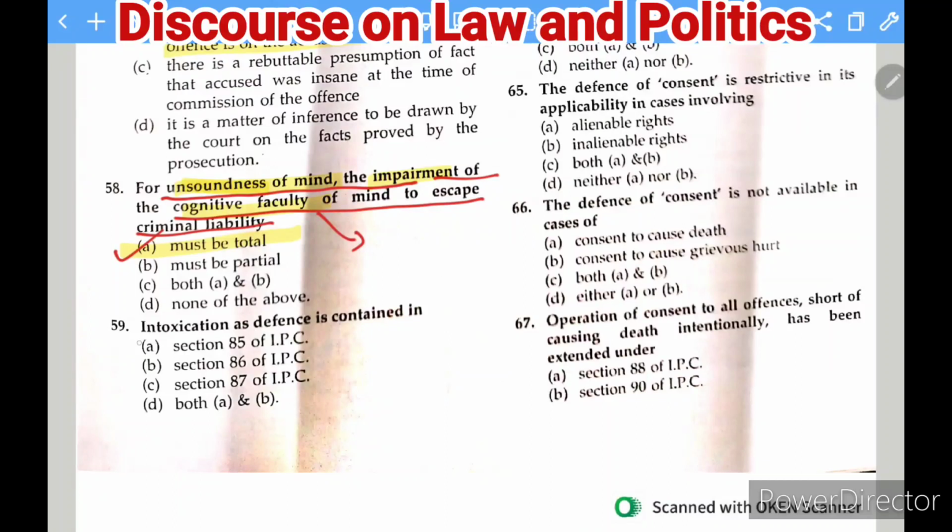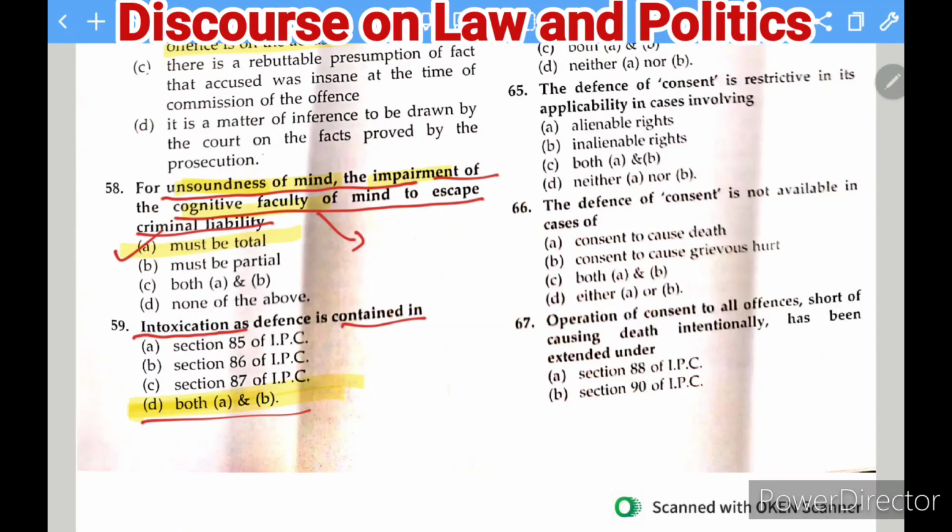Next question is here: with respect to intoxication as a defense, it is contained under which section of the IPC? The right answer of this question is here, intoxication has two sections, both 85 and 86. So the right answer of this question is D. D is the correct answer.